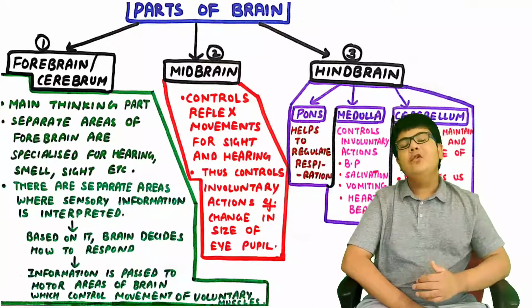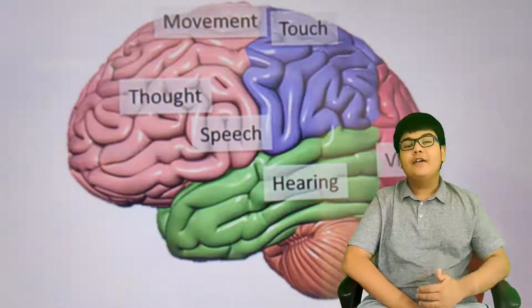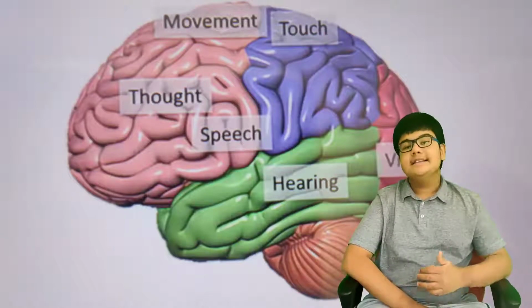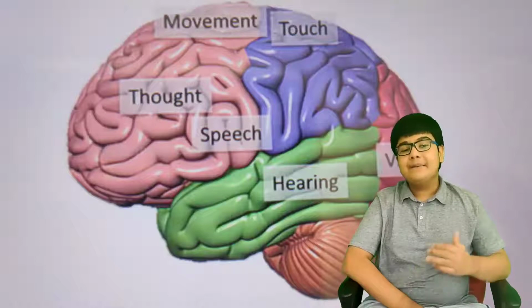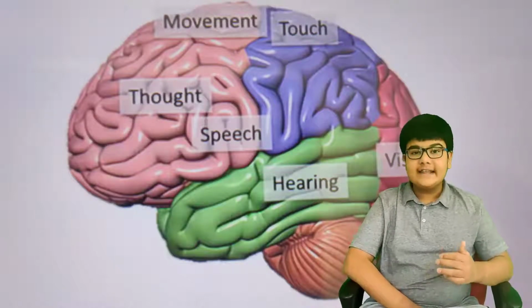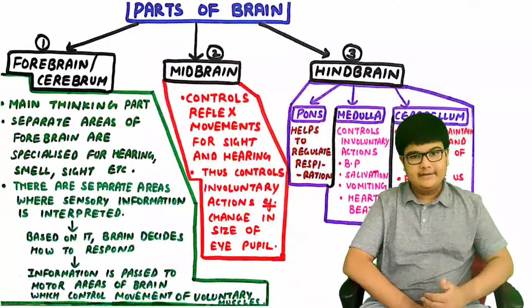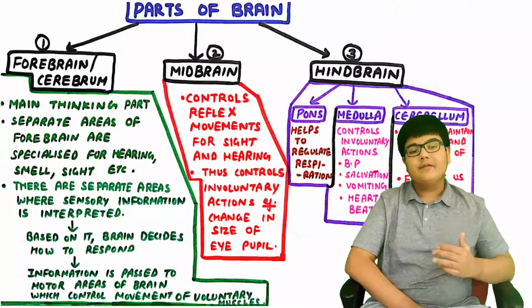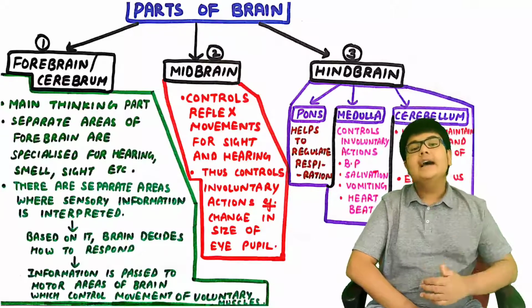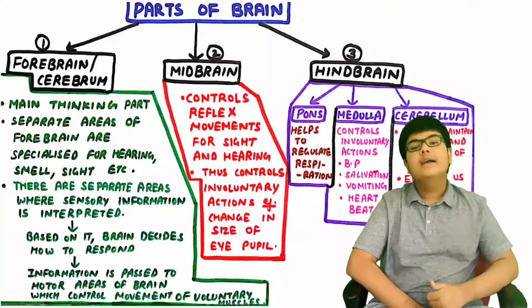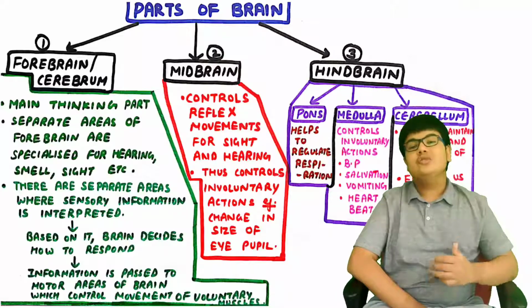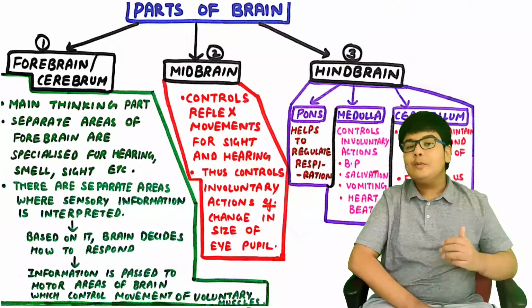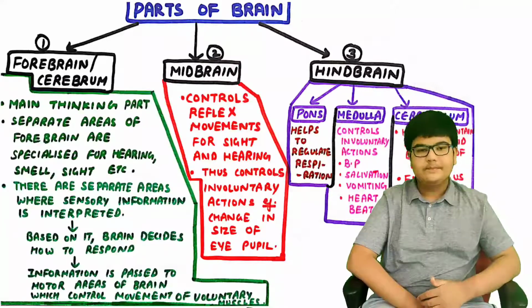Separate areas of the forebrain are specialized for hearing, smell, sight, etc. Also, the forebrain has separate areas where the sensory information is interpreted. Based on this information, the brain decides how to respond. This information is then passed to the motor areas of the brain that control the movement of the muscles.